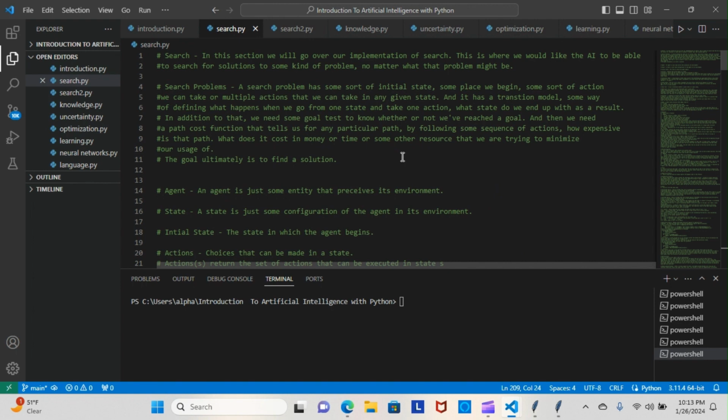Search problems. A search problem has some sort of initial state, some place we begin, some sort of action we can take, or multiple actions that we can take in any given state. And it has a transition model, some way of defining what happens when we go from one state and take one action. What state do we end up with as a result? In addition to that, we need some sort of goal test to know whether or not we've reached a goal. And then we need a path cost function that tells us for any particular path, by following some sequence of actions, how expensive that path is. And what does it cost in money or time or some other resource that we are trying to minimize our usage of. Now, that was our nightly reading.